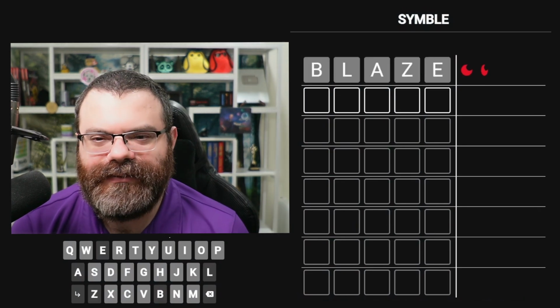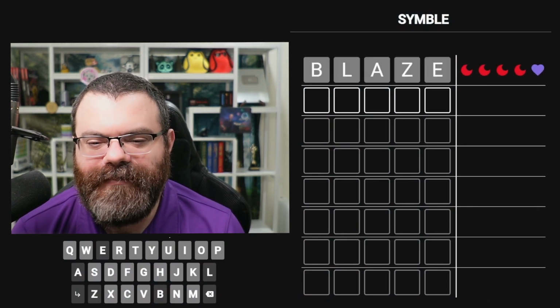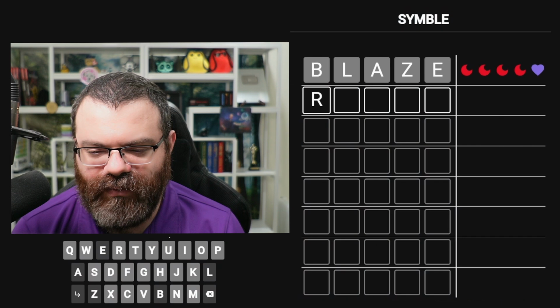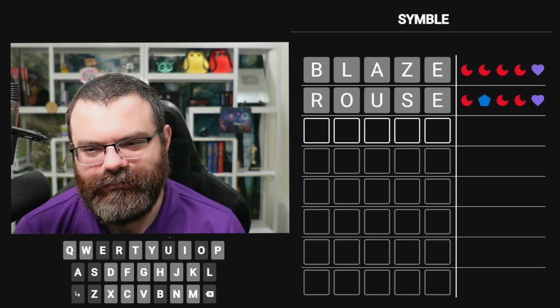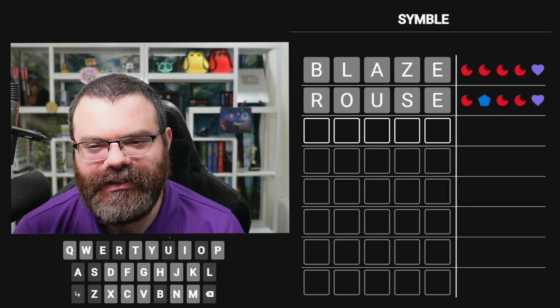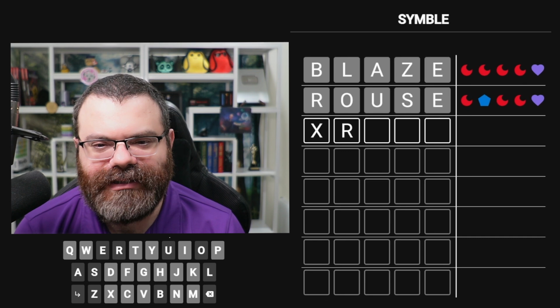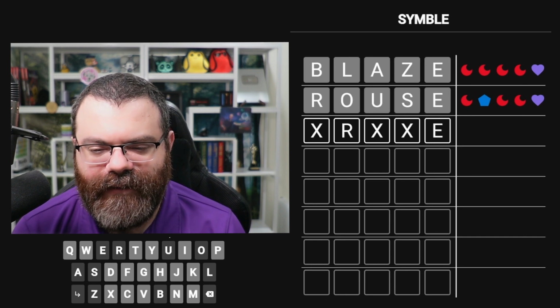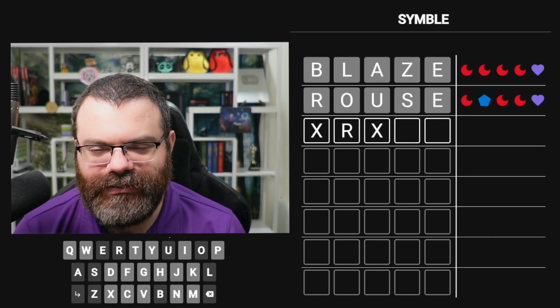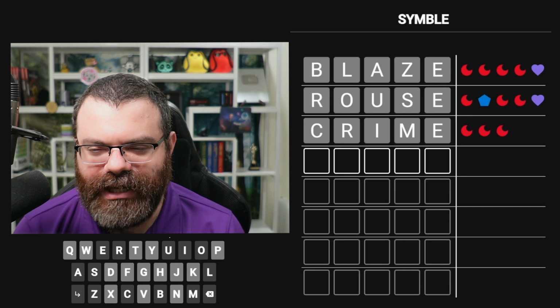Let's do symbol. Start with blaze. We might end in E. We'll test that with rouse. We do end in E, and our second letter is an R, U, or S. I like R second, so let's just do that. Lots of words like this. We could try crime. Anyone want to try crime with me?